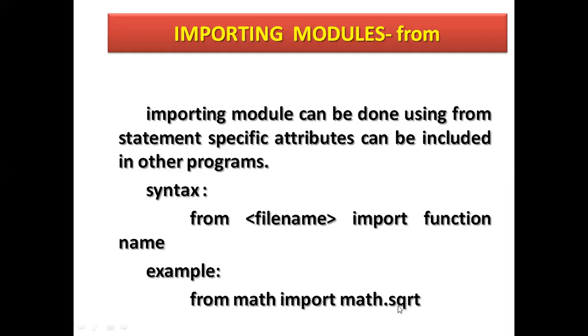Just sqrt is given here. For example, from maths import sqrt. Maths is a package which I am importing from a library. So you can use the from statement here to import a particular function from that package.